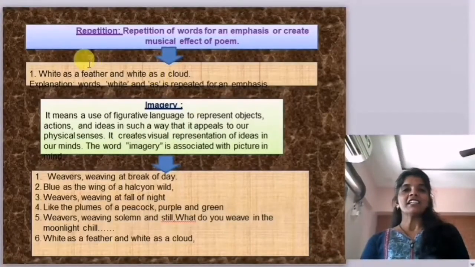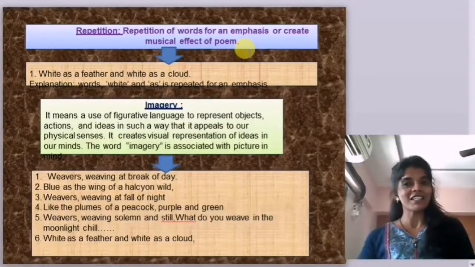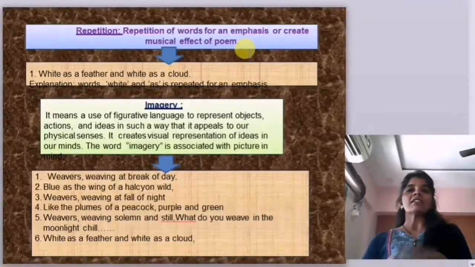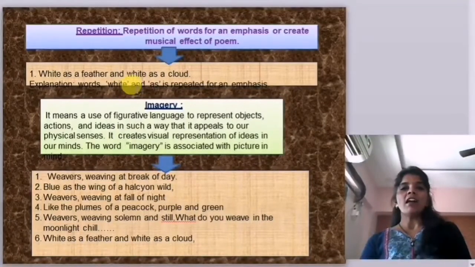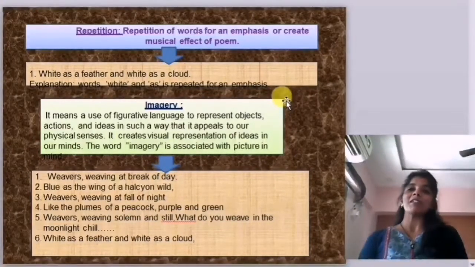See the next. Here, repetition of words for emphasis to create the musical effect of the poem. When a word is repeated to create a musical effect, it is called repetition. Yes, white as feather and white as cloud. Here, the words "white" and "as" are repeated for emphasis, so it is an example of repetition.